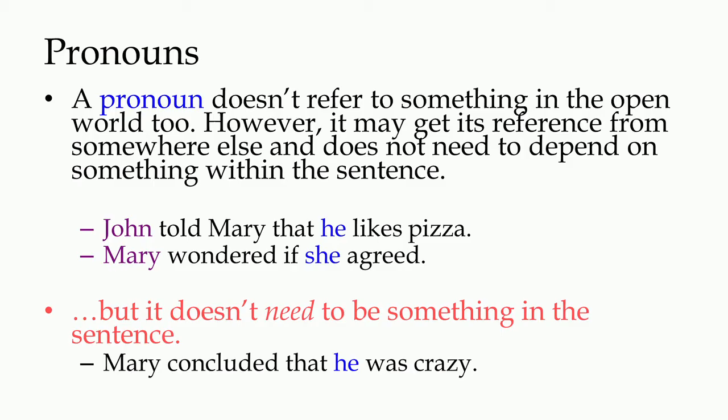This is an example where the element he, which is a pronoun, does not have to go outside for its interpretation. It can depend on something within the sentence for its meaning, such as when we say John told Mary that he likes pizza, by he we mean John.